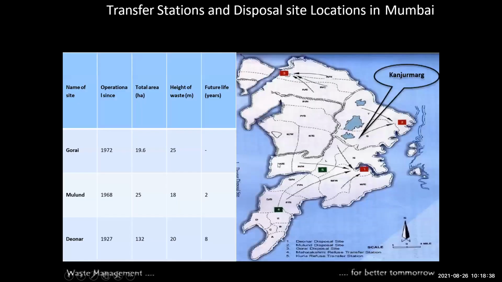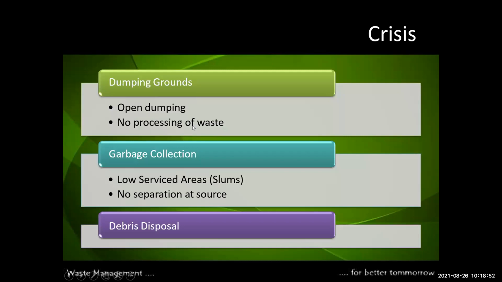Now this is the transfer station and disposal locations in Mumbai, showing the stations, the total area, the height of waste, and the name of the site. So this is the transfer station. And these are dumping grounds: open dumping and no processing of waste, low garbage collection service in slums, no separation at source, and debris disposal.